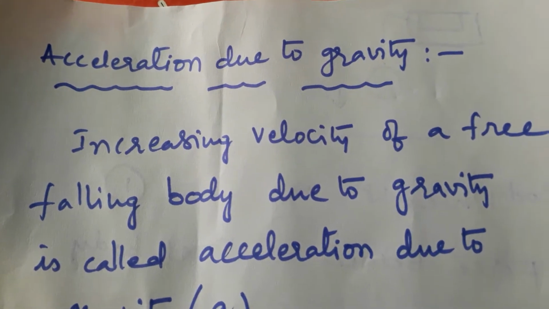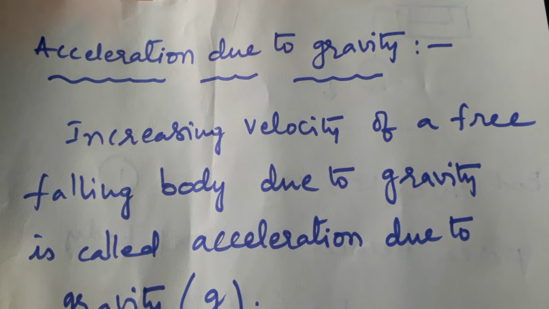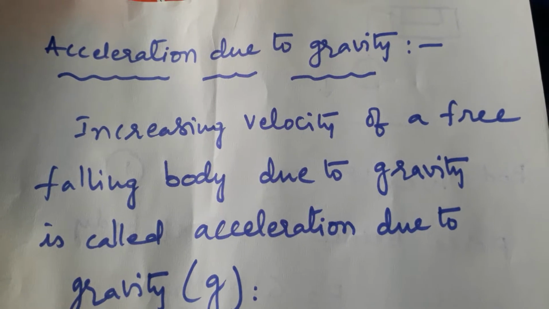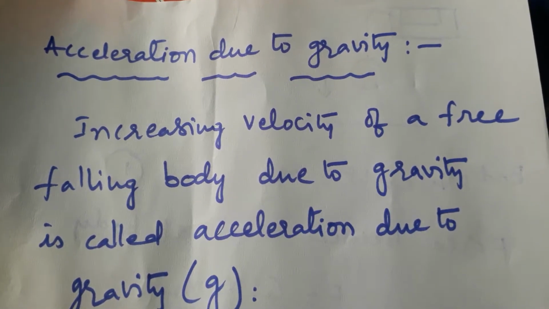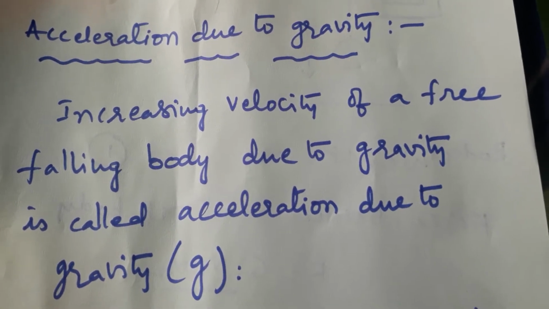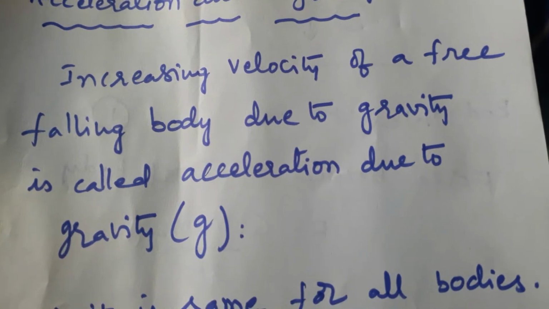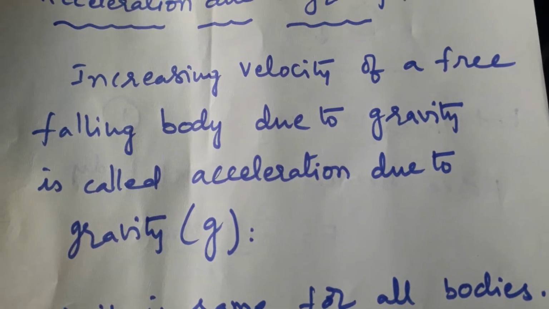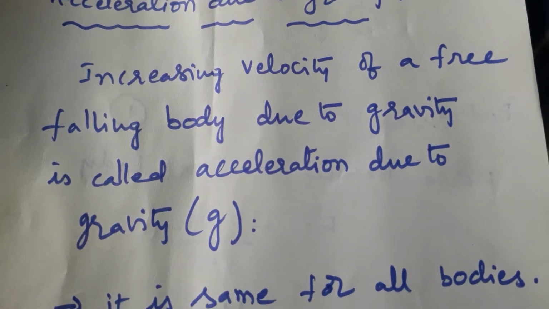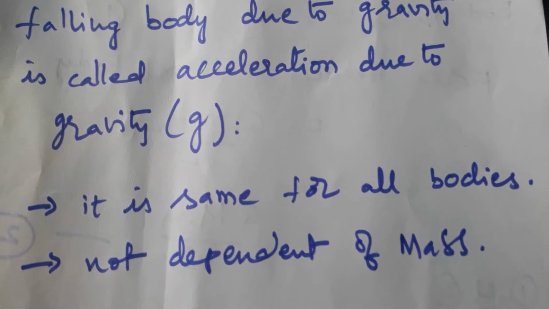Now acceleration due to gravity means, for any free falling body, the velocity changes due to gravity when it is falling towards the ground. Increasing velocity when it is falling from the top, that is called a free falling body. Increasing velocity due to the gravitational force exerted by the earth is called acceleration due to gravity, and it is represented with the small letter g. It is the same for all bodies.